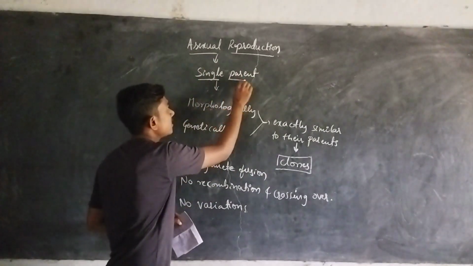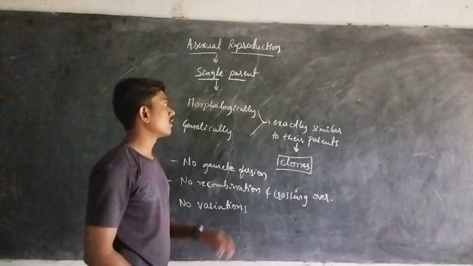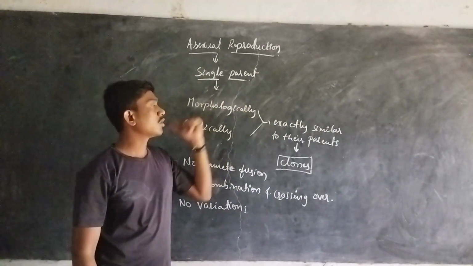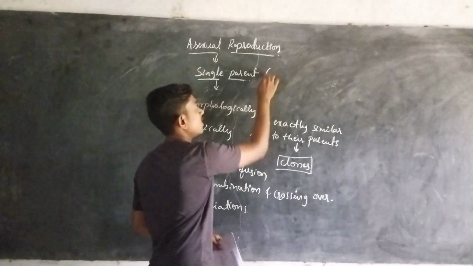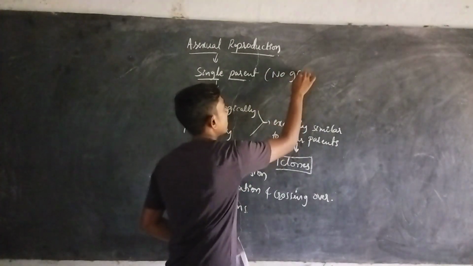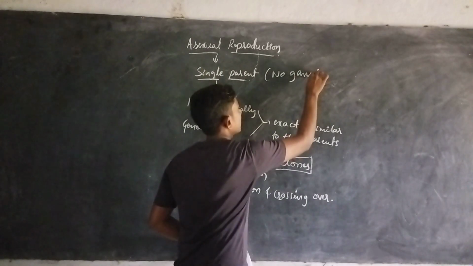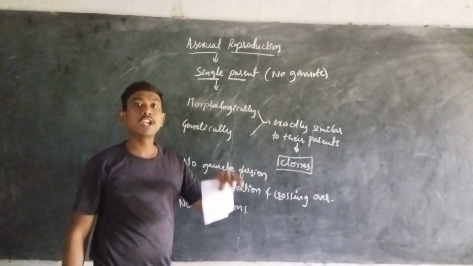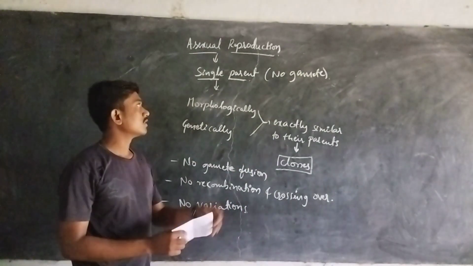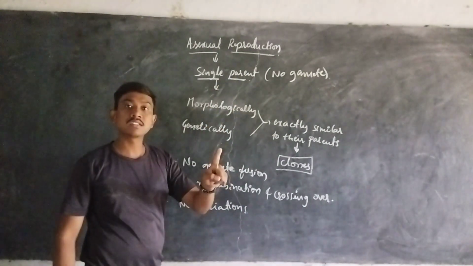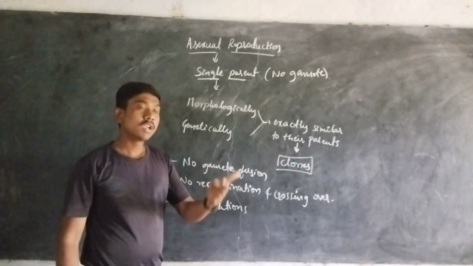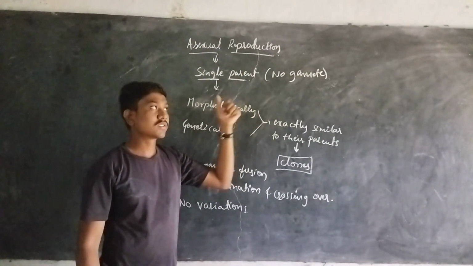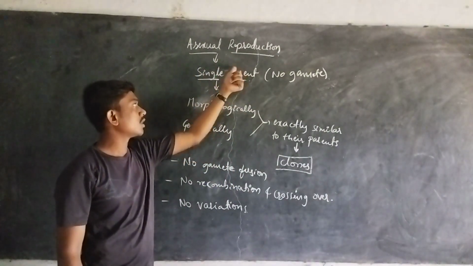The single parent gives birth directly to its young ones. Such a thing we call asexual reproduction.